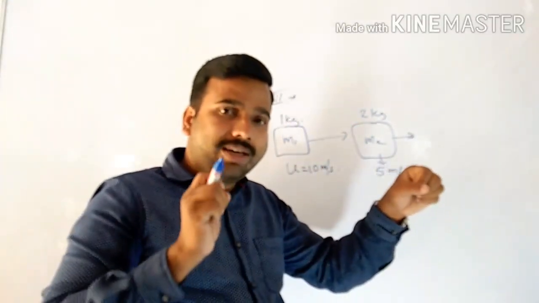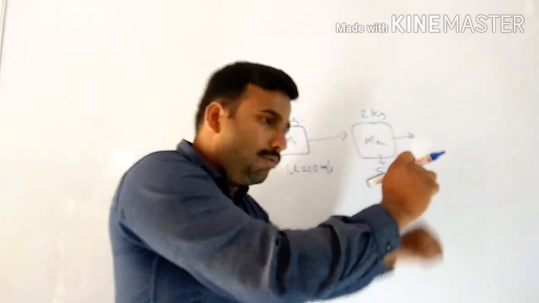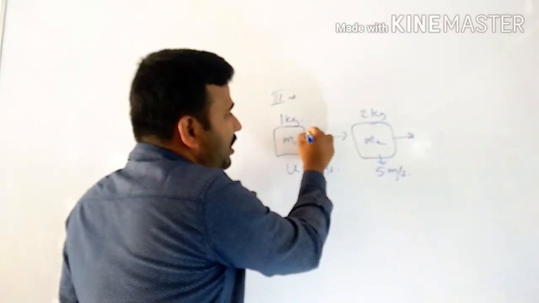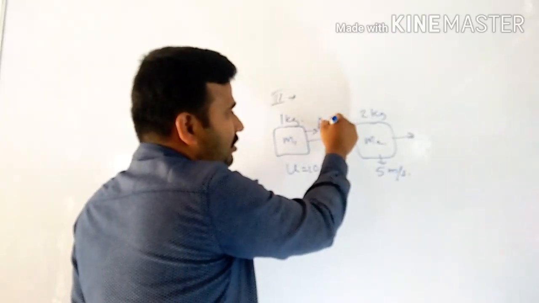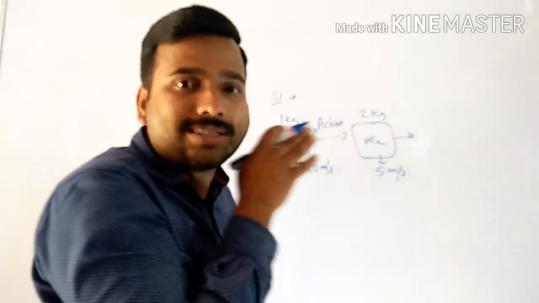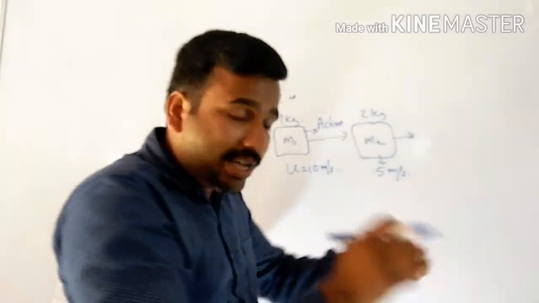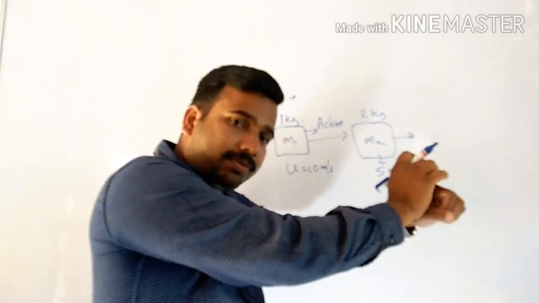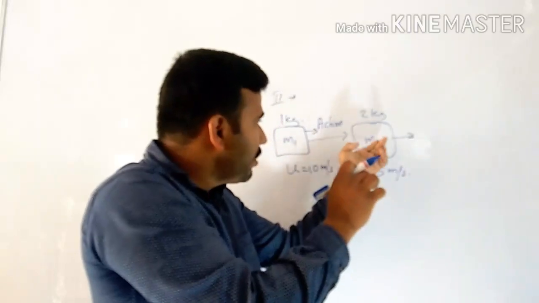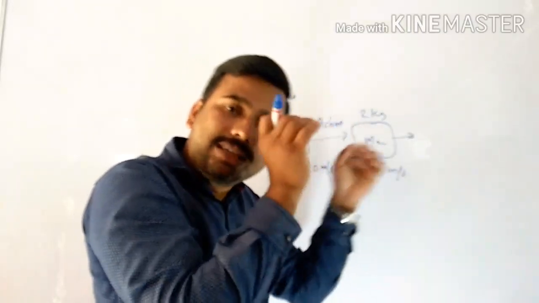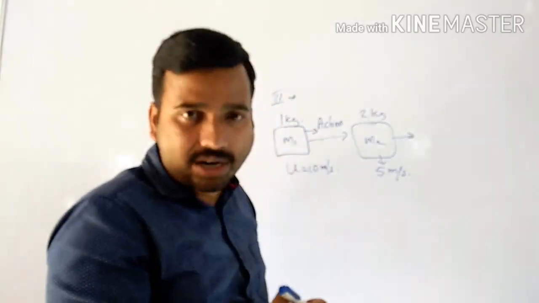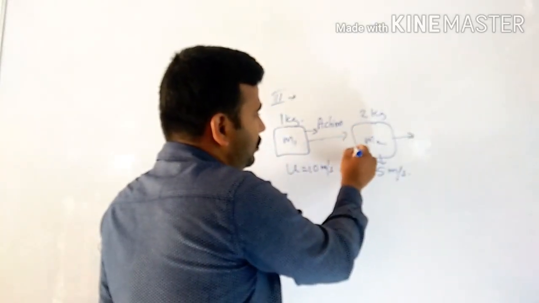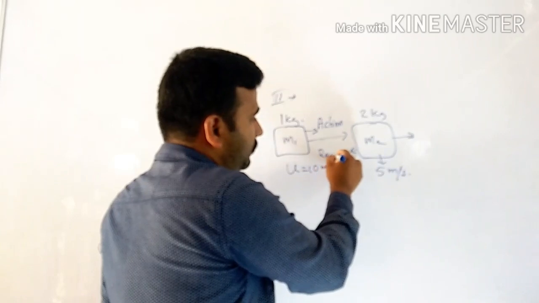So what is happening here? The striker is exerting a force. So M1 will exert a force on M2, which is known as the action force. It is known as action. At the same time, what happens? As a result of this collision, M2 will exert an equal and opposite force back onto M1. That force is known as the reaction force.